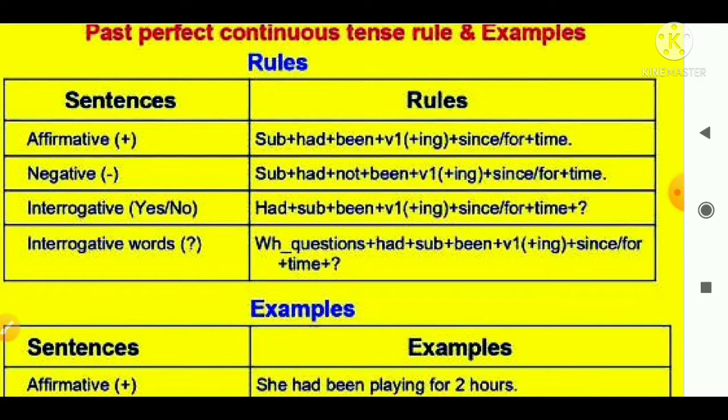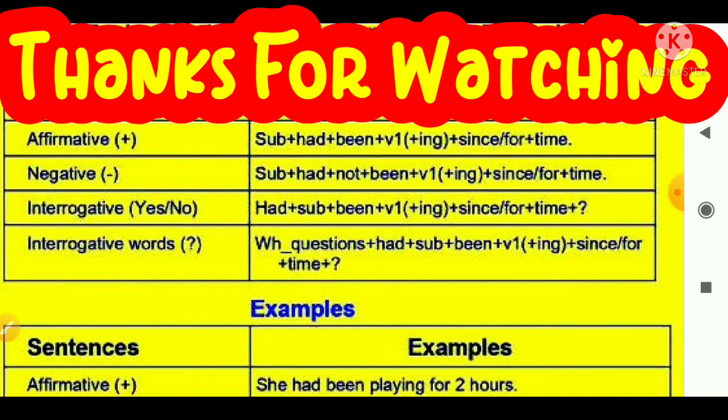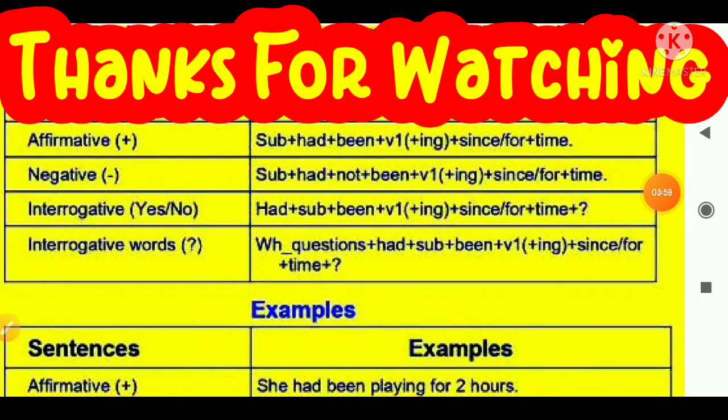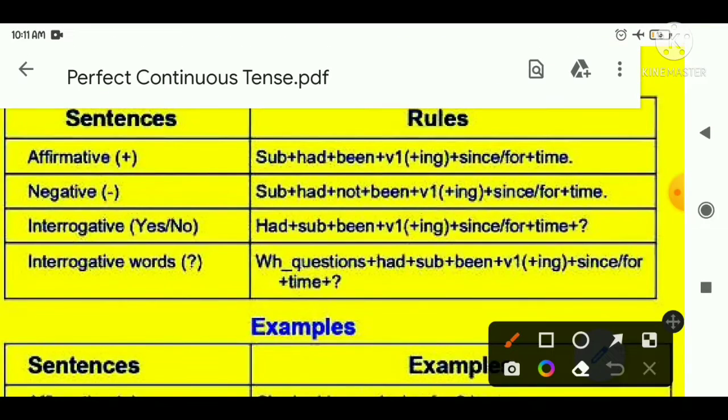Now let me tell you something about the past perfect continuous tense. Students, this past perfect continuous tense is also known as the past perfect progressive tense. It shows that an action that had started in the past continued up until another time in the past, meaning the function started in the past and definitely finished in the past too, right? Now have a look at the examples. The examples suggest subject plus had been.